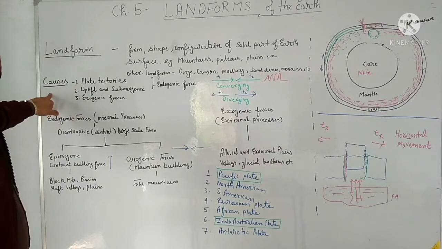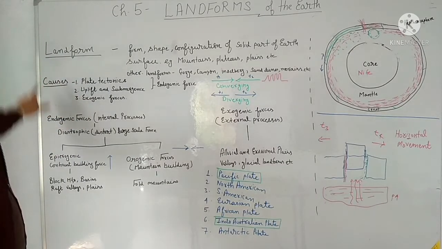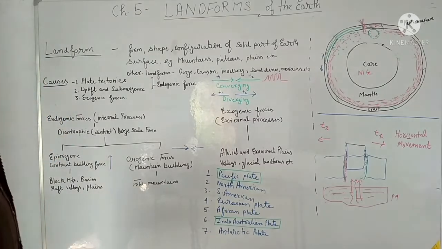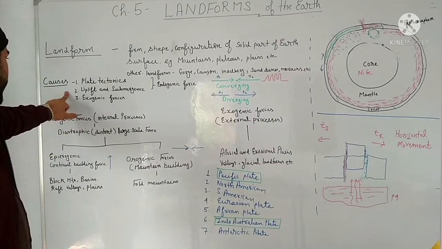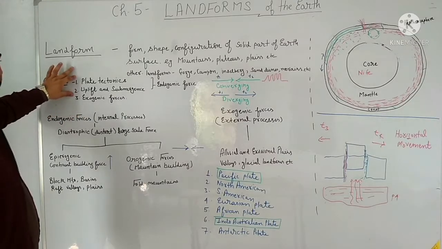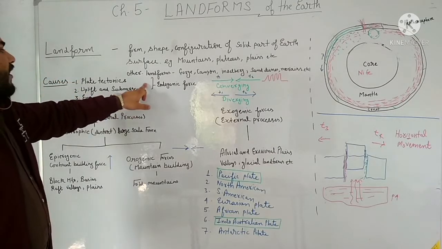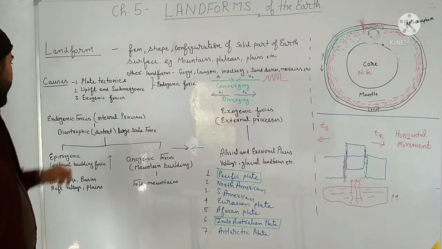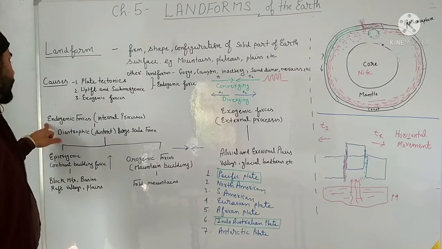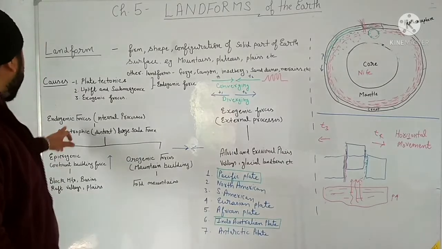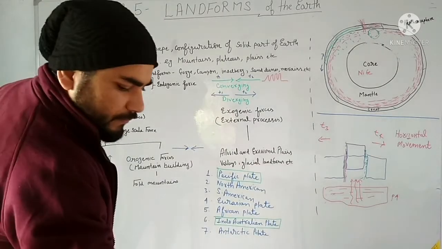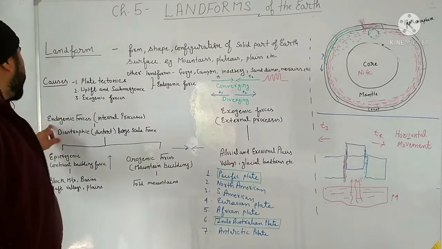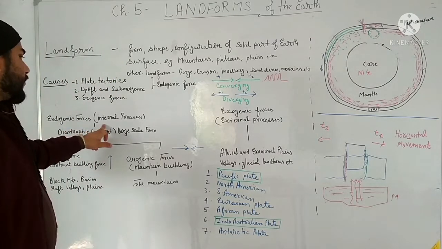Okay, then we have studied about the causes, right? There are three causes of this land formation. First is plate tectonics, uplift and submergence. These plate tectonics, uplift and submergence are endogenic forces, and then exogenic force. Clear? Now endogenic force is an internal process.